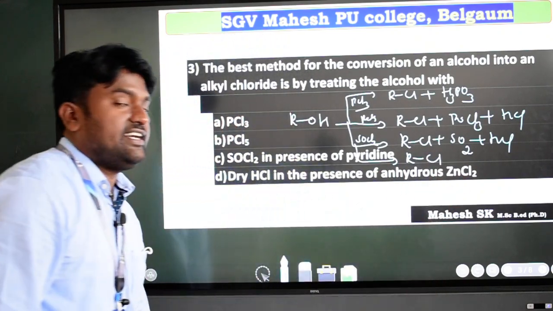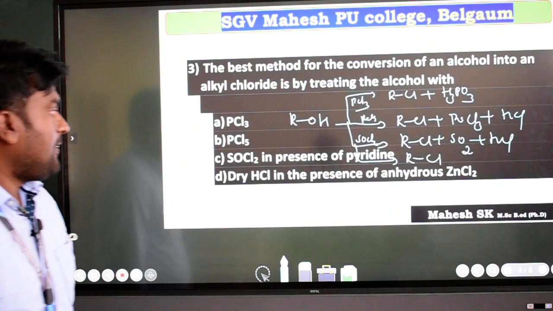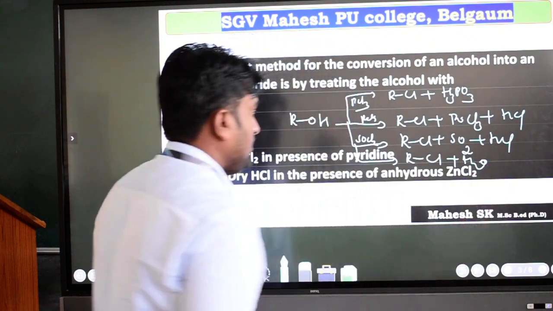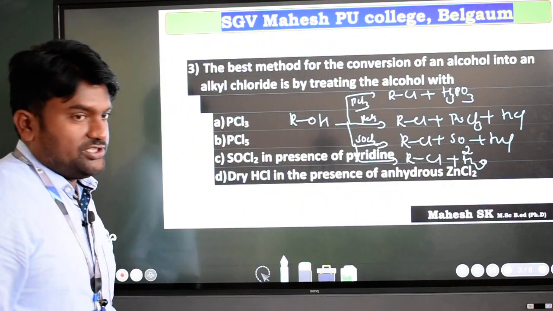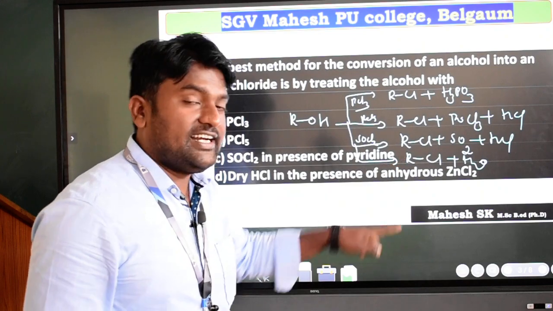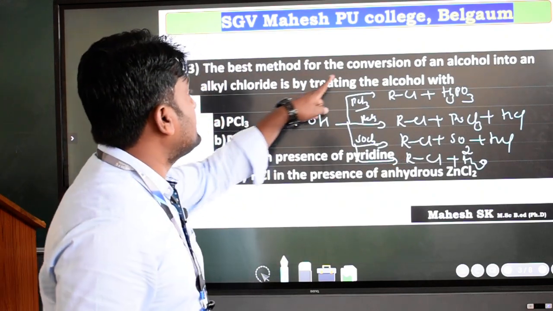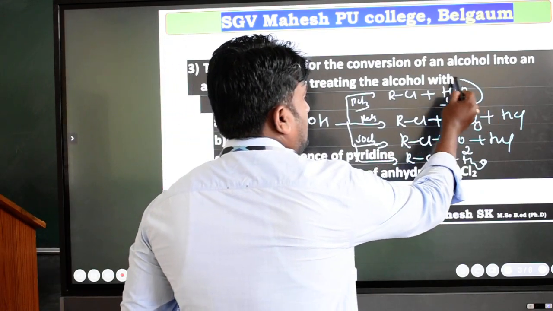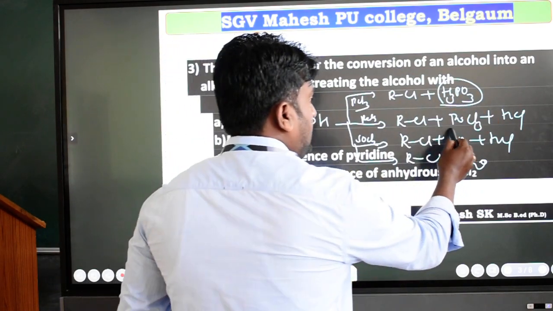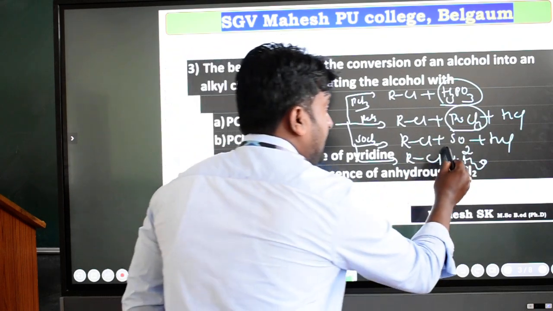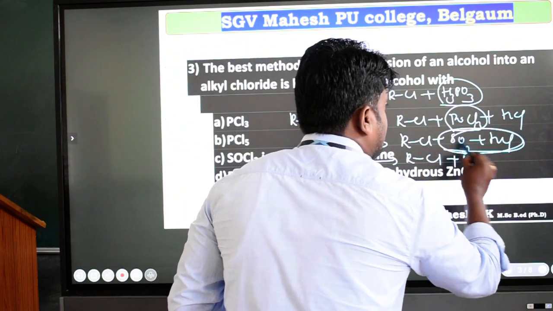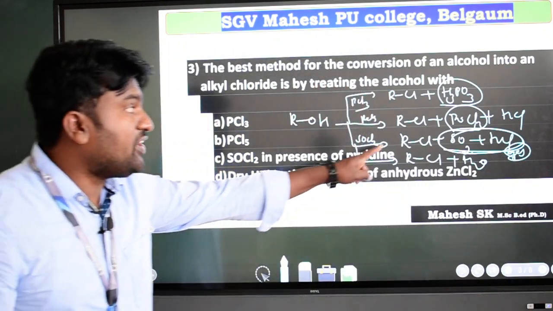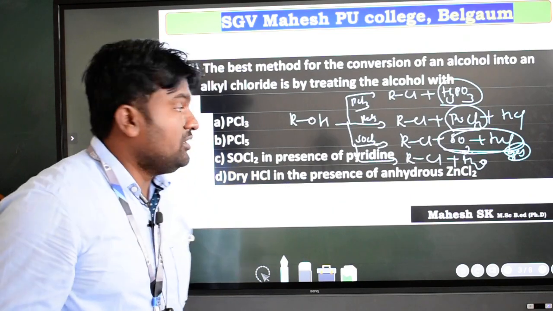So here also you will get alkyl chloride, then there will be removal of water. Among all four options, you get alkyl chlorides, but they asked for the best method. In the first option phosphorous acid is formed, here phosphorus oxychloride is formed, but here sulfur dioxide and HCl, both are gases. They can evaporate, then easily you can get the alkyl chloride. So we can go for option C.